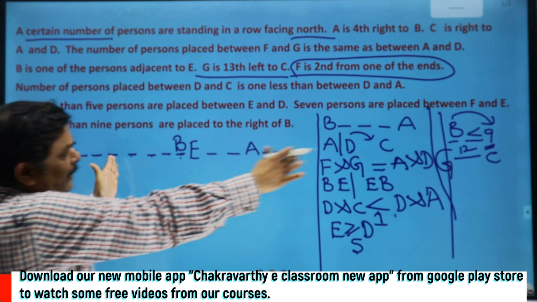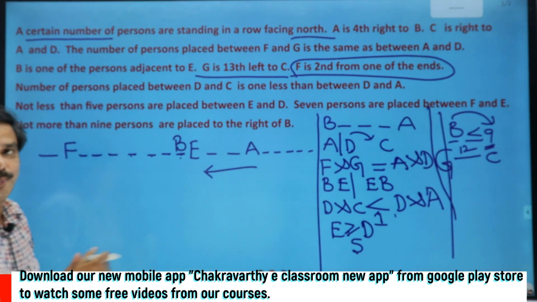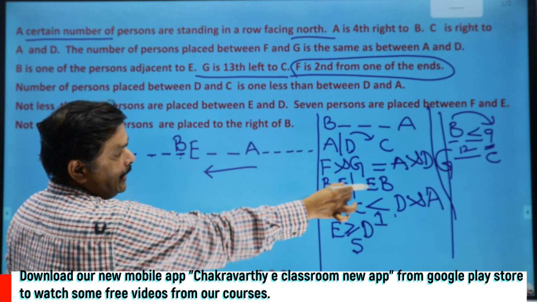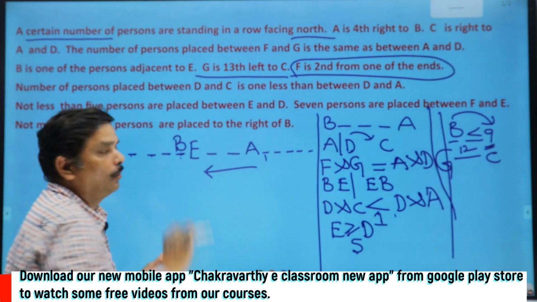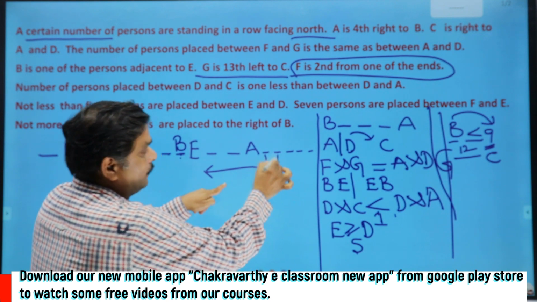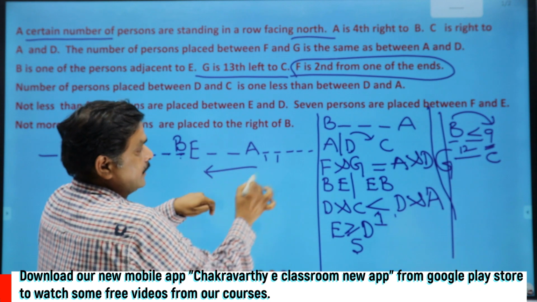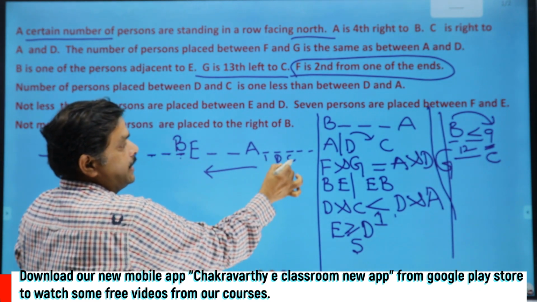Now go on examining the conditions here. I cannot keep D to the left of A already. That is proven. On the right side I am taking here. The number of persons between D and A should be 1 more than between D and C. So I cannot keep D here. Ruled out. We have examined that. Now, shall I keep D here? What if I keep D here? If it is D here, between A and D, 1 person, but between D and C, there should be 0 persons. If it is D, it is C.